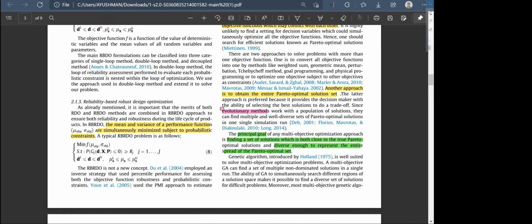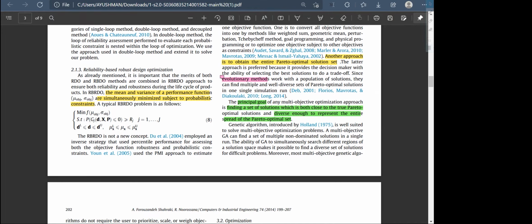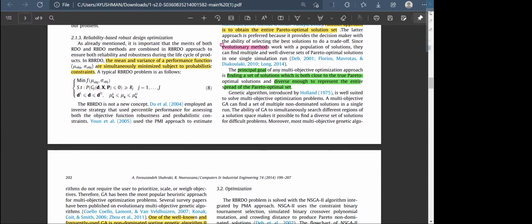As we know, evolutionary methods like the genetic algorithm also find multiple and well-diverse sets of Pareto optimal solutions, so they can be used here. The principal goal of any multi-objective optimization approach is finding a set of solutions which is both close to the Pareto optimal solution and diverse enough to represent the entire spread of the Pareto optimal set.